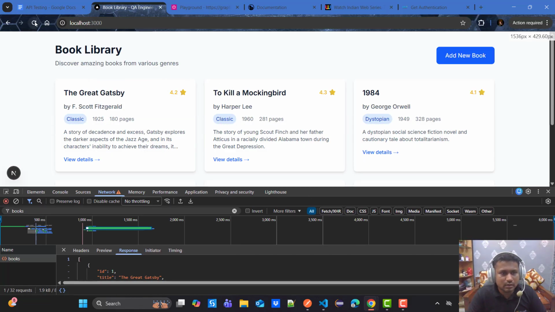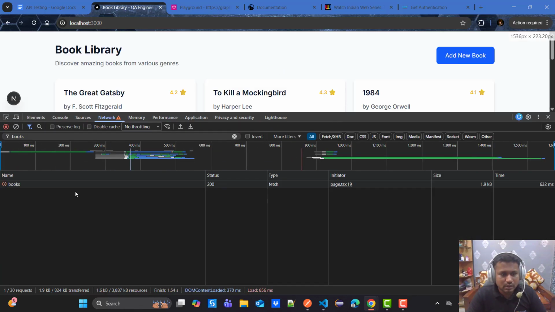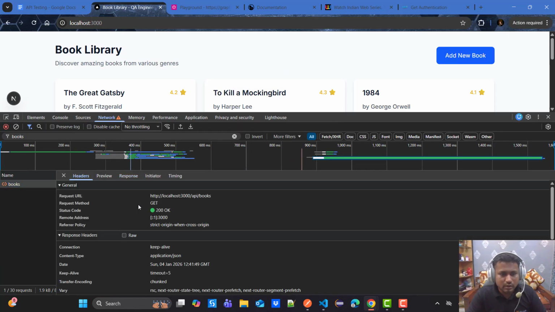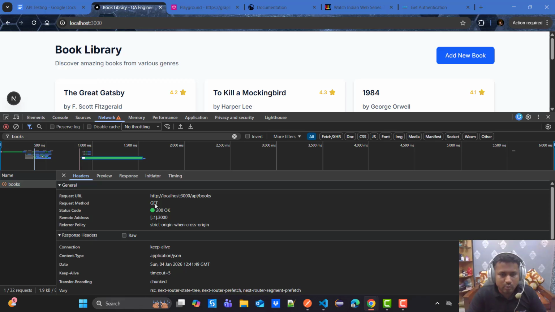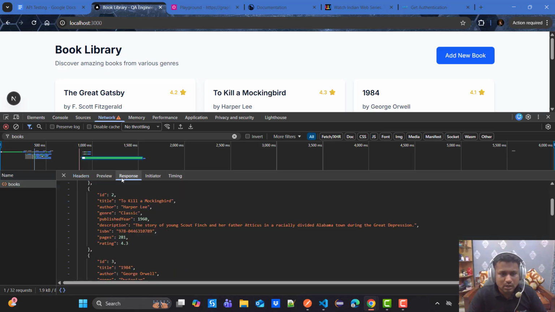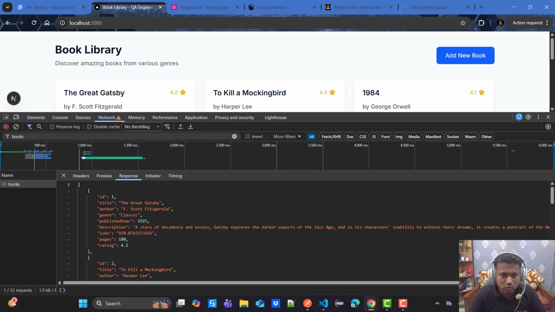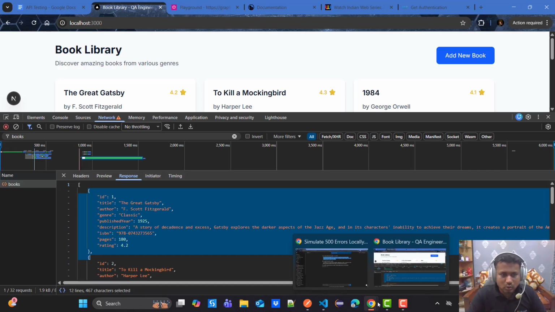Now if I run this and refresh the page, I'm getting a books call over here. This books is a GET endpoint. This is my base URI, this is my endpoint /api/books, and this is the HTTP method. Once the books are fetched, it responds with 200 OK. So I got a success response on fetching the books. The response is in the form of JSON. So this is 200.